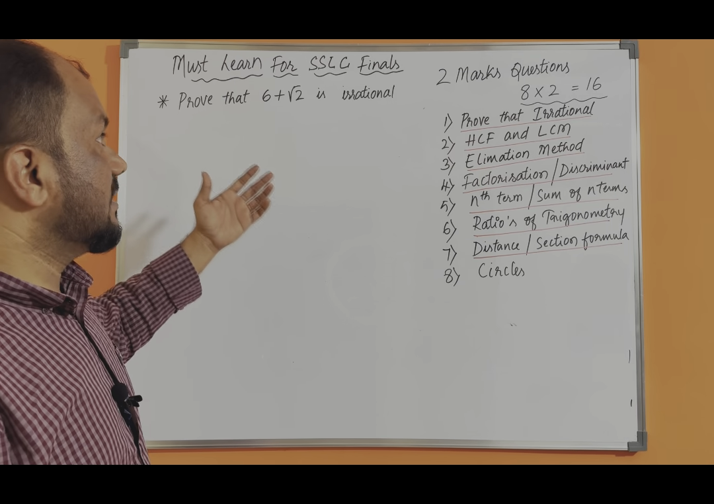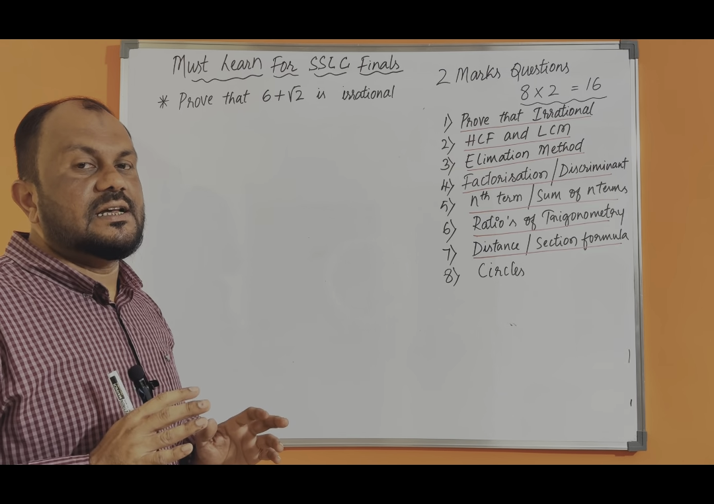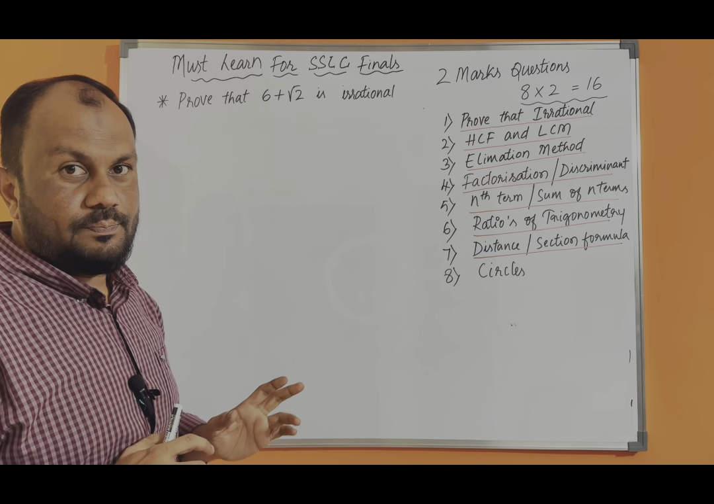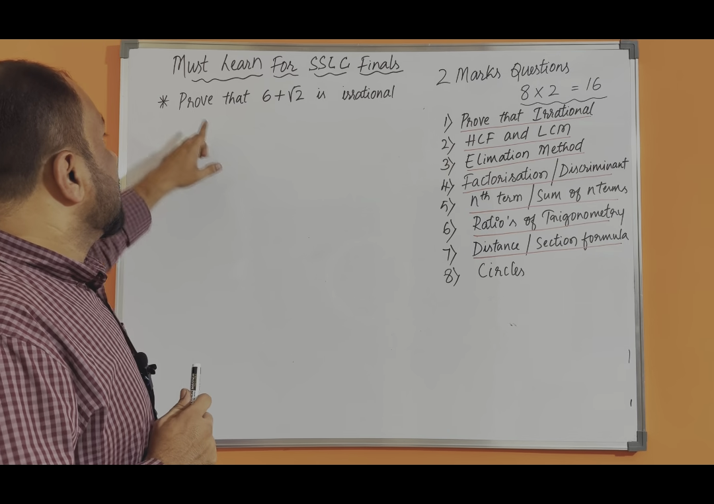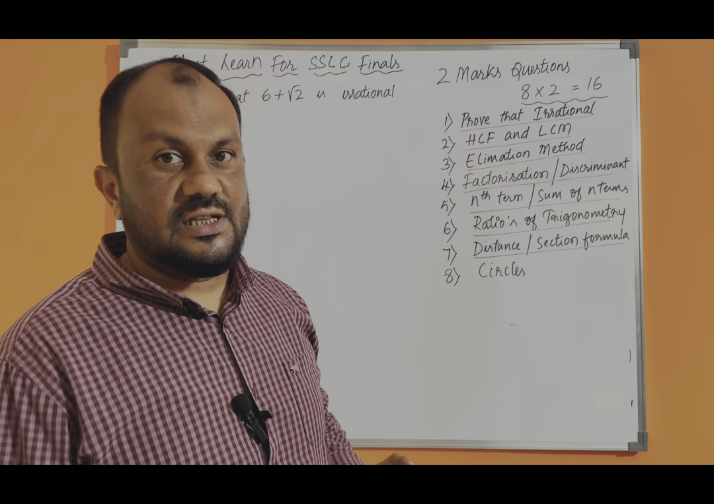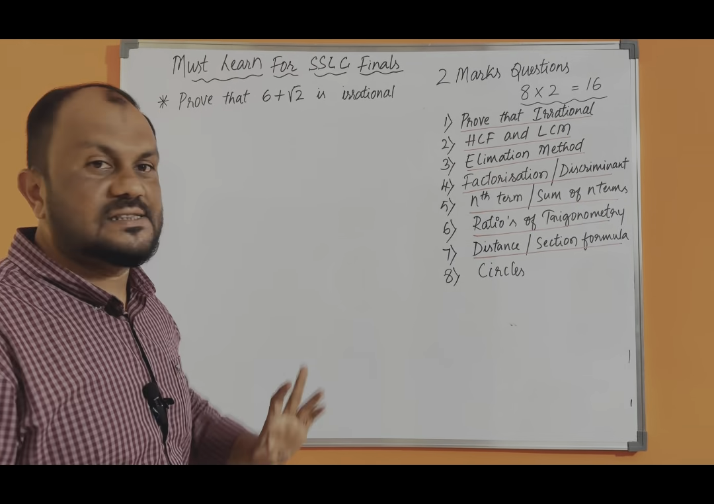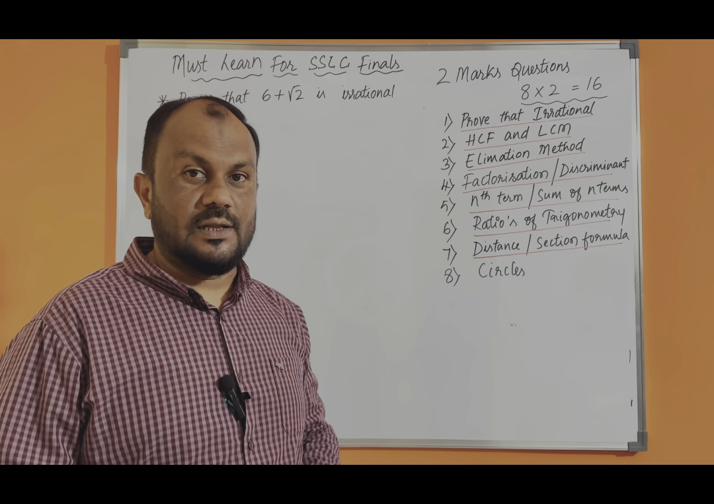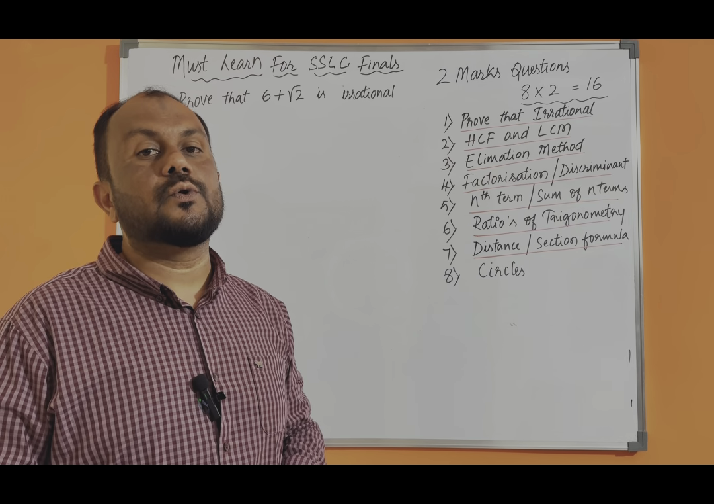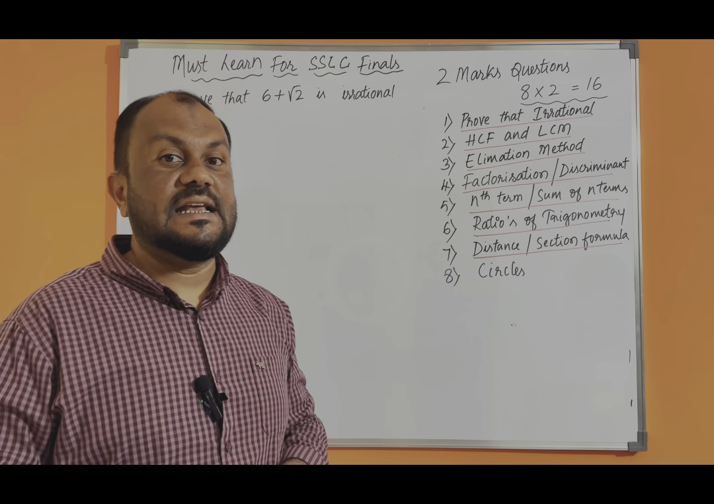So let us start proving this one. This is the very easiest method. If you concentrate and pay attention fully, in 5 minutes you will end up learning this sum. So the question says prove that 6 plus root 2 is irrational. We already know root 2 is irrational, but they are asking you to prove this one. So how to prove? Whenever you are trying to prove these numbers are irrational, you have to use the contradiction method. So first we assume that the given number is rational.